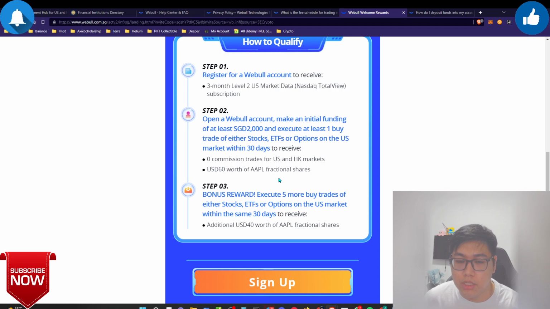Do not open a margin account. If you see the word margin there, do not trade on it. If you see anything margin, please do not play with it, because if you do not understand what it is, you can lose your whole entire asset, and of course you can go negative in your balance. So this is a very stern warning.